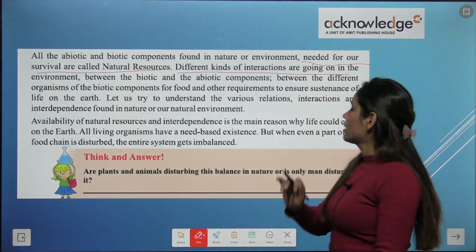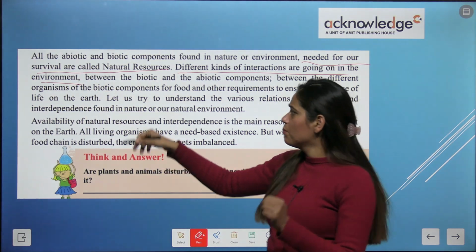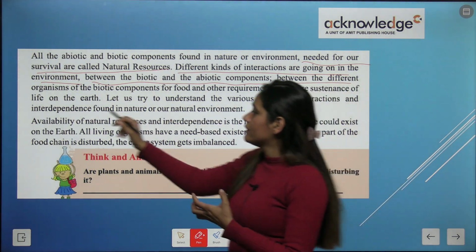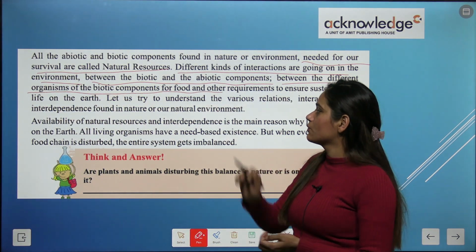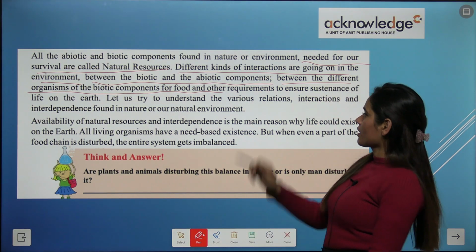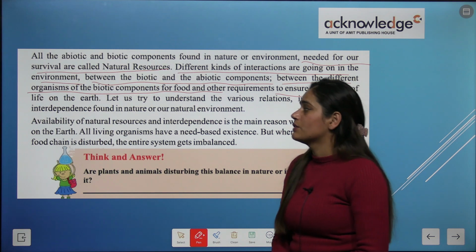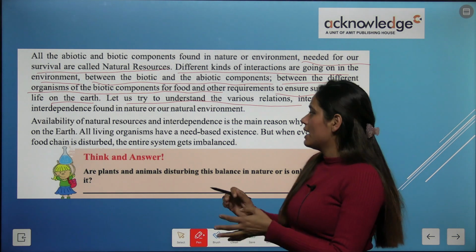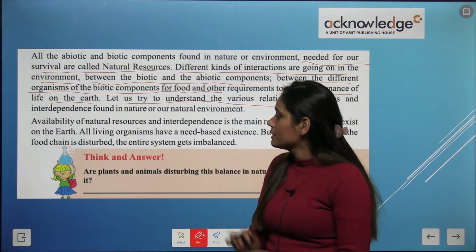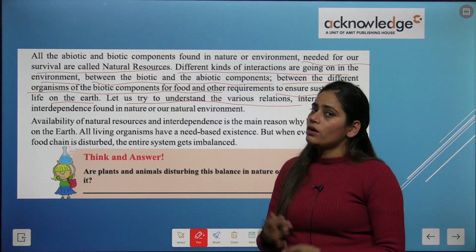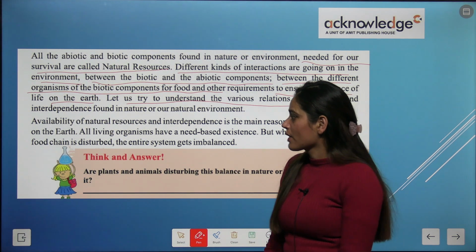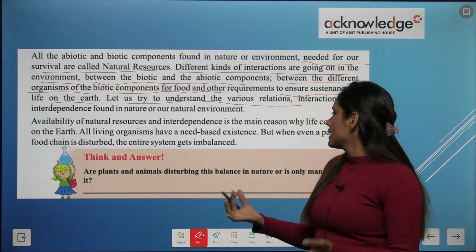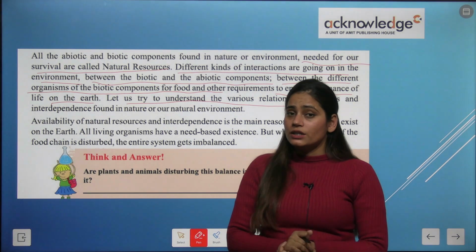Different kinds of interactions are going on in the environment between the biotic and abiotic components, between the different organisms of the biotic components for food and other requirements. To ensure sustenance of life on the earth, let us try to understand the various relation, interaction and interdependence found in nature or our natural environment, okay. Now, availability of natural resources and interdependence is the main reason why life could exist on the earth.